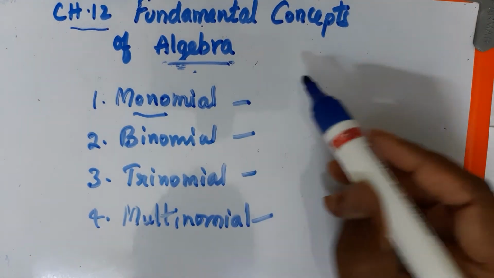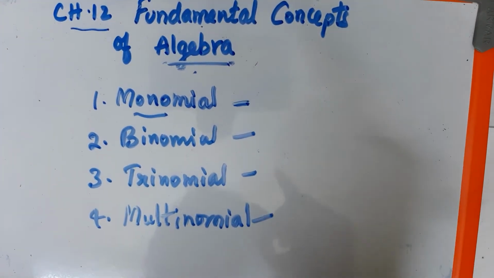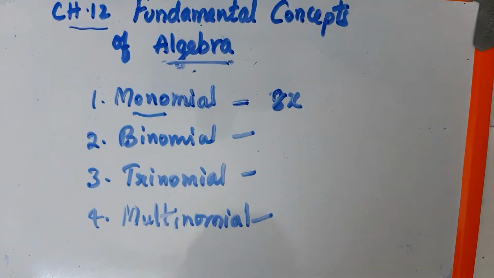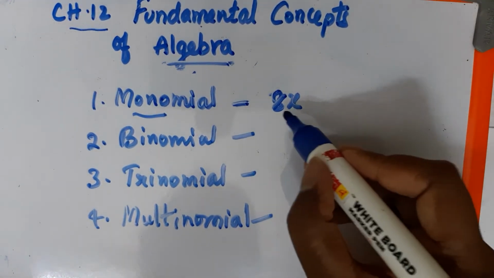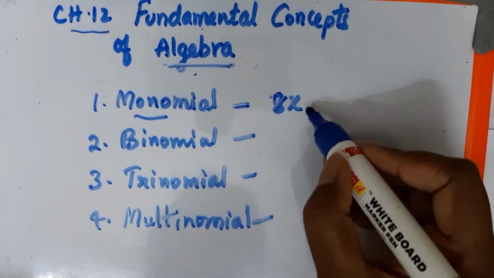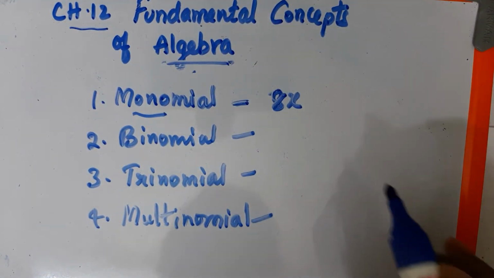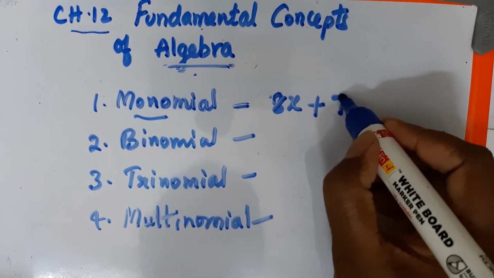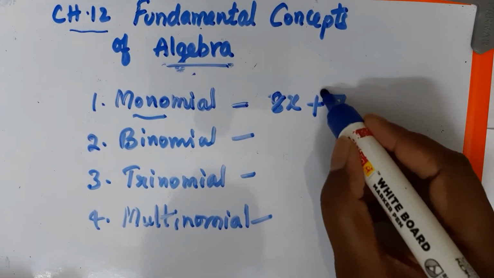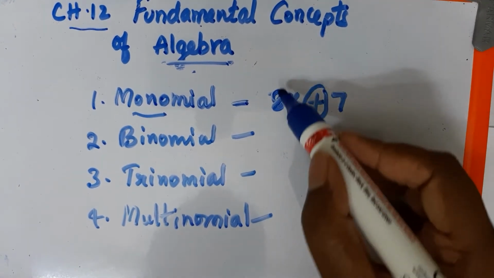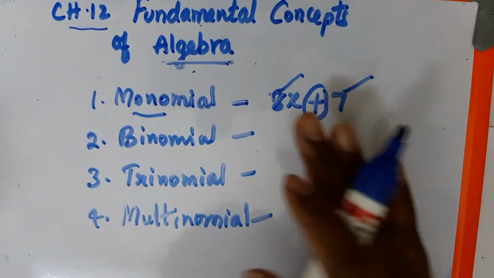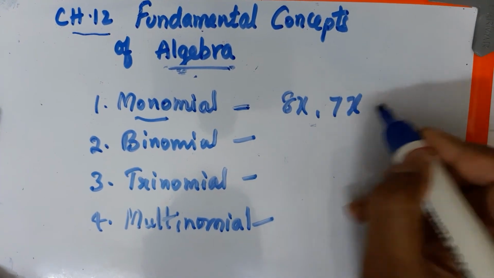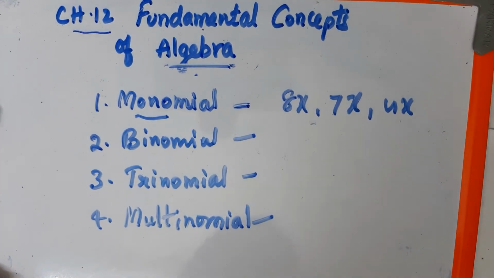So a monomial has only one term. For example, 8x. This is one term. You may say, ma'am, here 8 is there, x is there, so 2 are there. No. Terms are counted when separated by a symbol. If they are multiplied and written like this, 8x, 7x, 4x, they are a single term only.